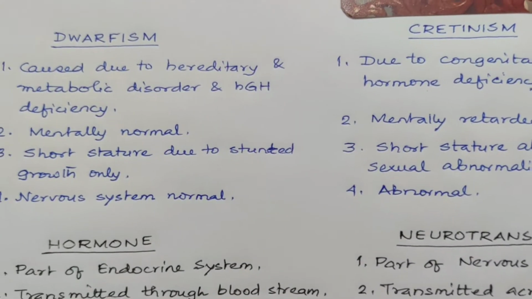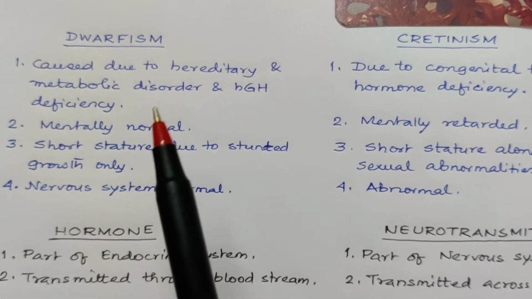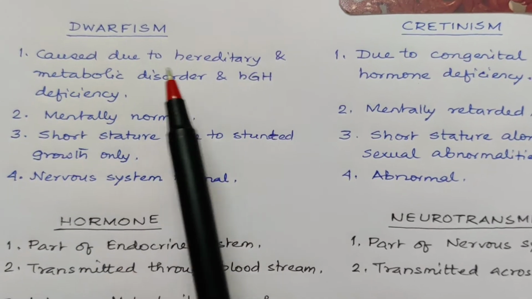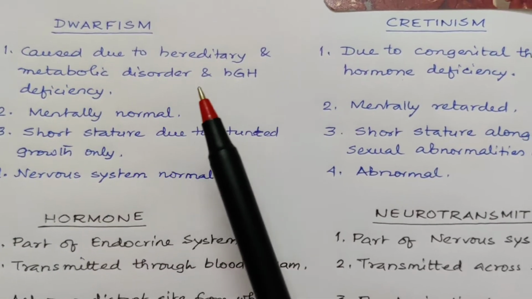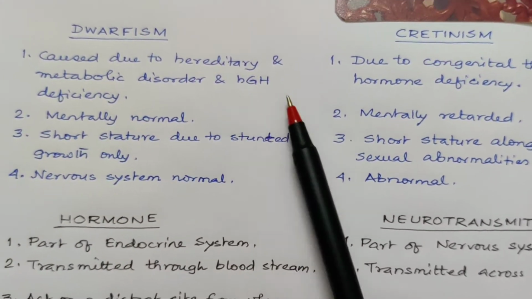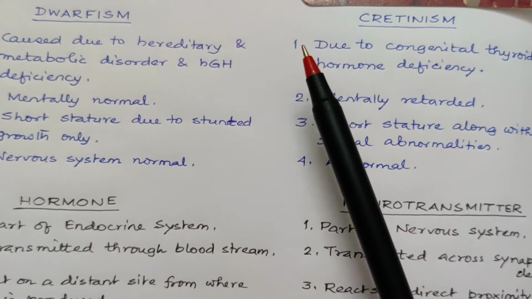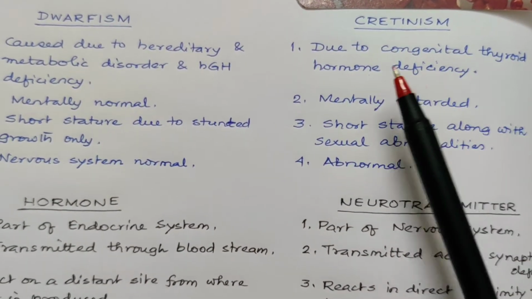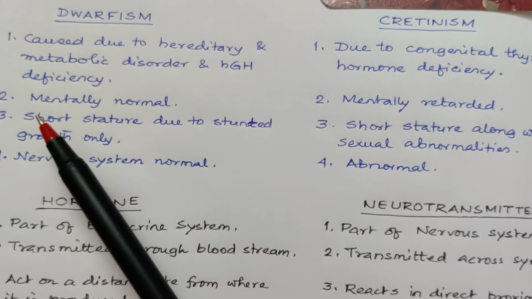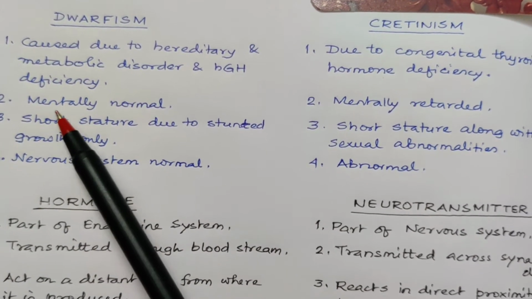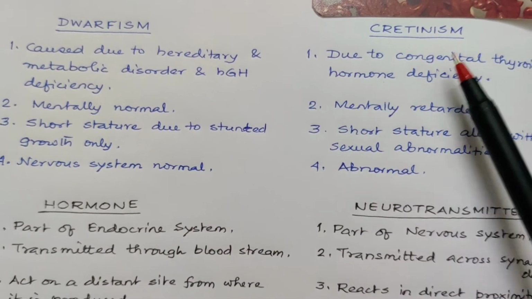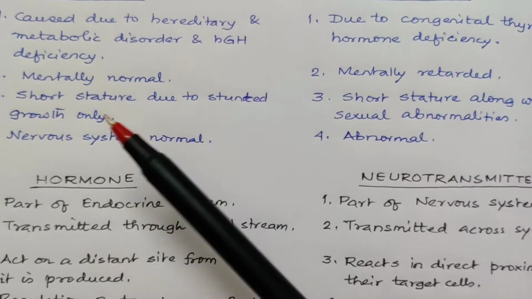Now, the first difference is between dwarfism and cretinism. Dwarfism is caused due to hereditary and metabolic disorder and human growth hormone deficiency. Cretinism is caused due to congenital thyroid hormone deficiency. In dwarfism, the person is mentally normal, but in cretinism the person is mentally retarded.